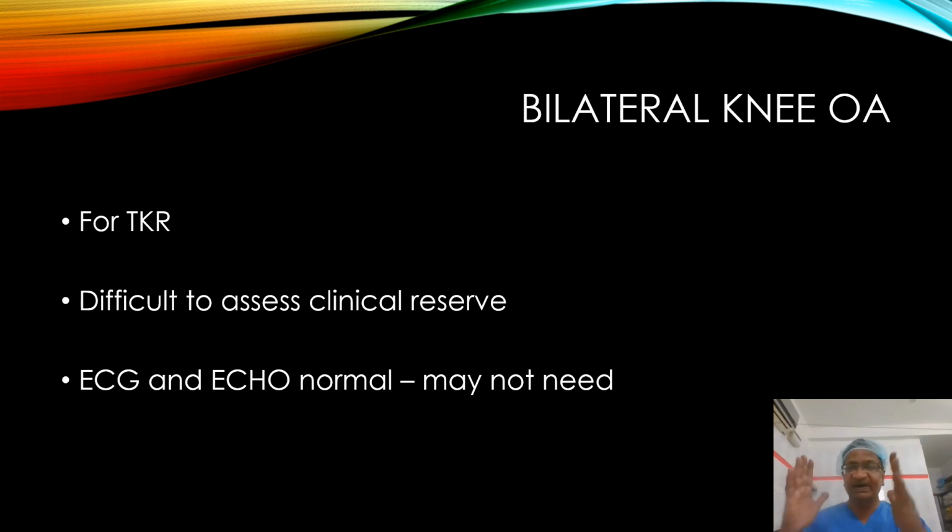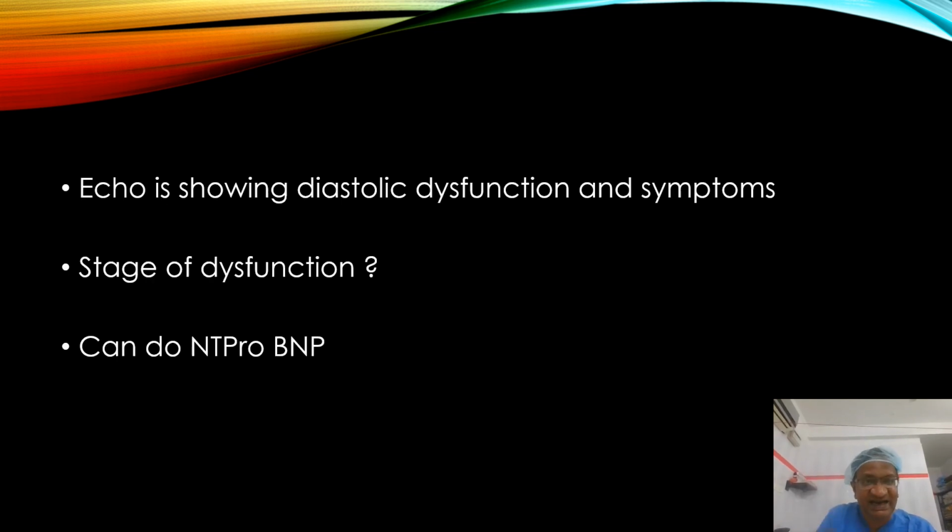Now we take a patient with bilateral knee osteoarthritis. I have already told you about self-reported functional capacity, or another person, for example his son, telling that my father cannot walk around because of bilateral osteoarthritis. If ECG and echo are normal, he may not need it. But if the echo is showing diastolic dysfunction, what is the stage of dysfunction? Or if the patient has symptoms at rest or with minimal movement, then we can try doing NT-proBNP and have a gauge of these things.